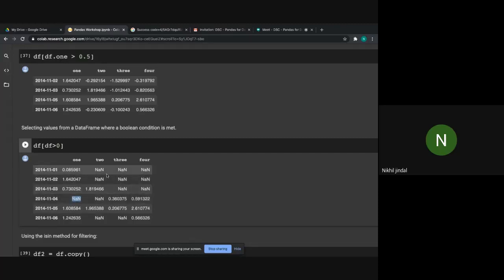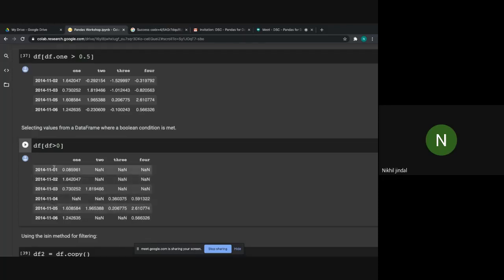So wherever the values are less than 0, it will just put nan, which stands for not a number, because we don't have any data regarding it. I know it is a bit tricky, but just assume that whenever the table has values less than 0, it will not print them. It will just set that particular value to nan, that is not a number. It will not set it to 0 because 0 is also another value. It will rather set it to nan, that is an empty field.